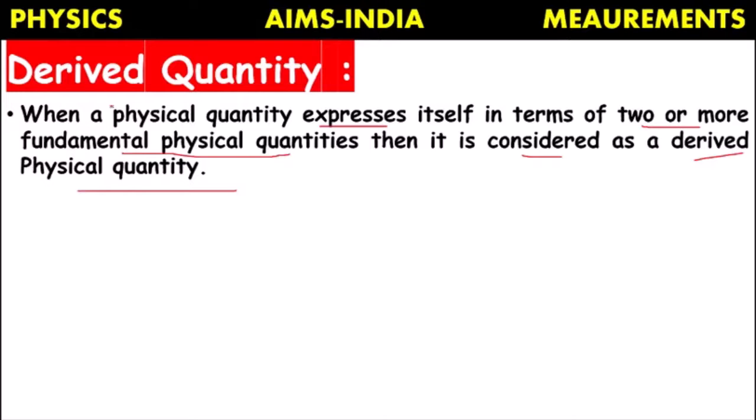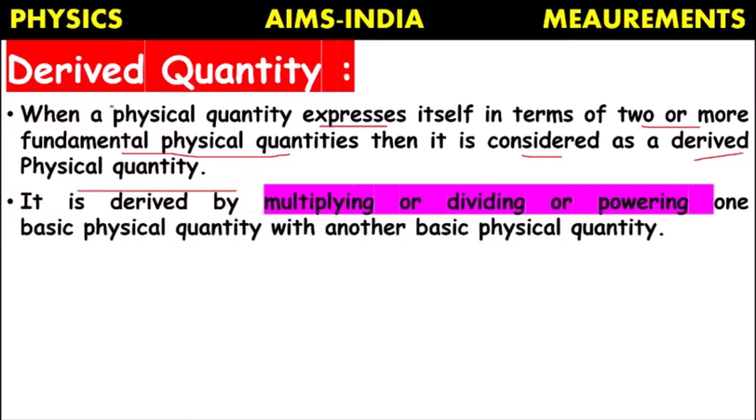Such quantities are considered derived physical quantities. They are derived by multiplying, dividing, or raising to a power one basic physical quantity with another. Whatever result we get after the mathematical operation is considered a derived quantity.